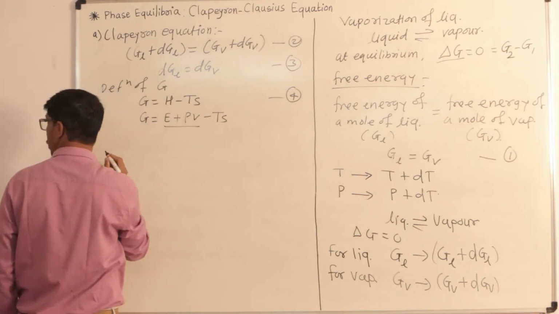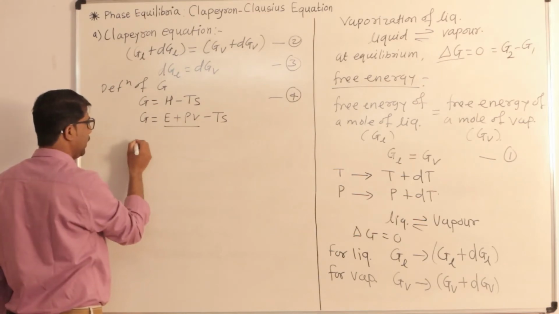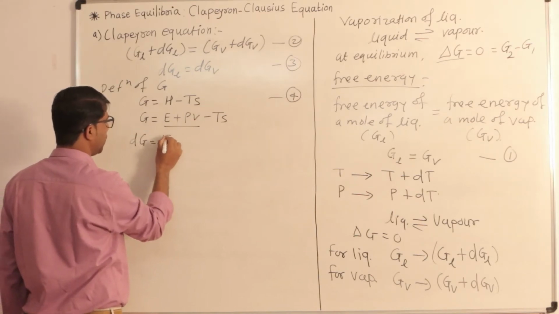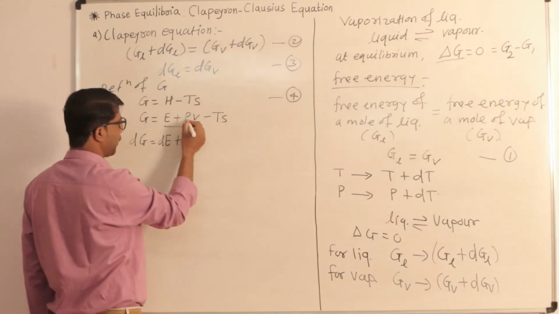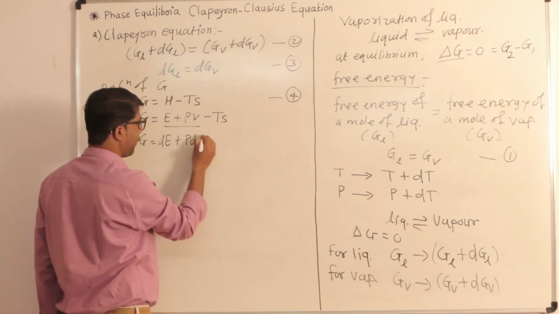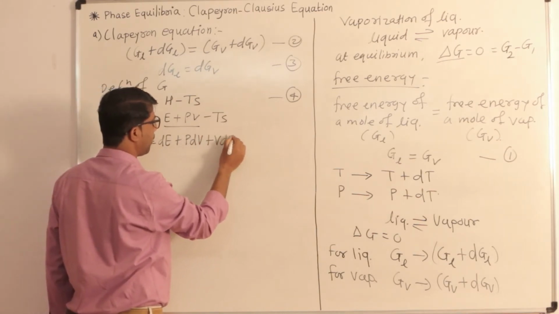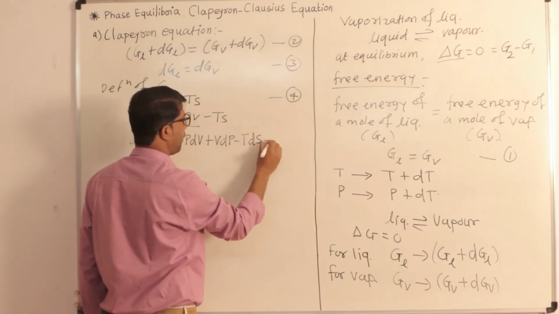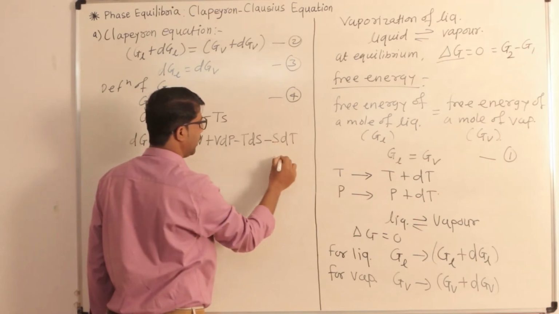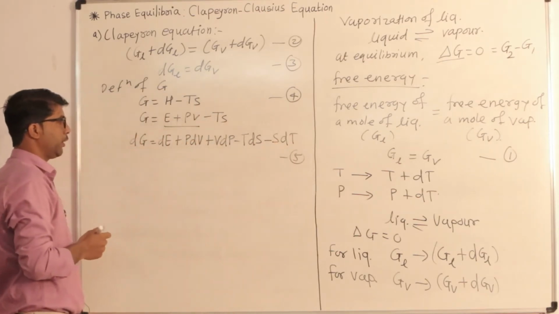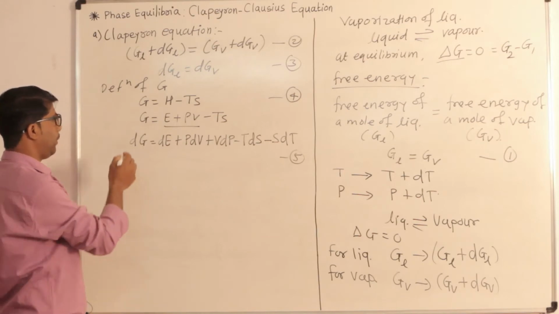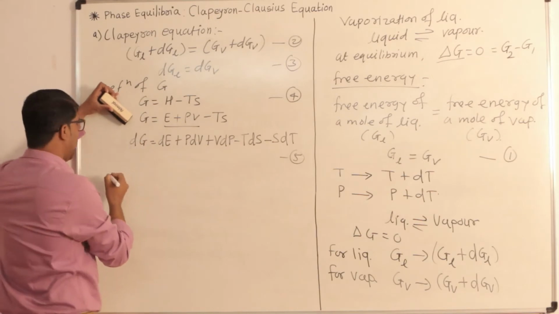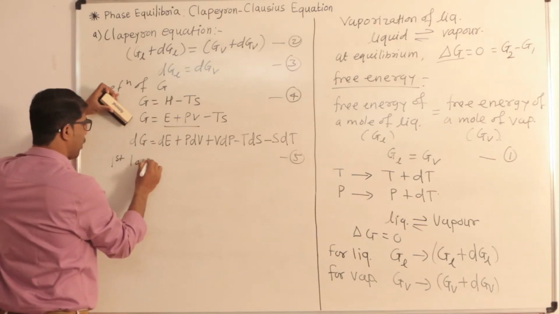In the next step, we are going to differentiate this equation. If you differentiate this equation, then dG is equal to dE plus, this is a product, P times dV plus V times dP. Again next step, minus T times dS minus S times dT. Let's say this is equation number 5. So equation number 5 is the differential of this equation. Again we have the first law of thermodynamics.